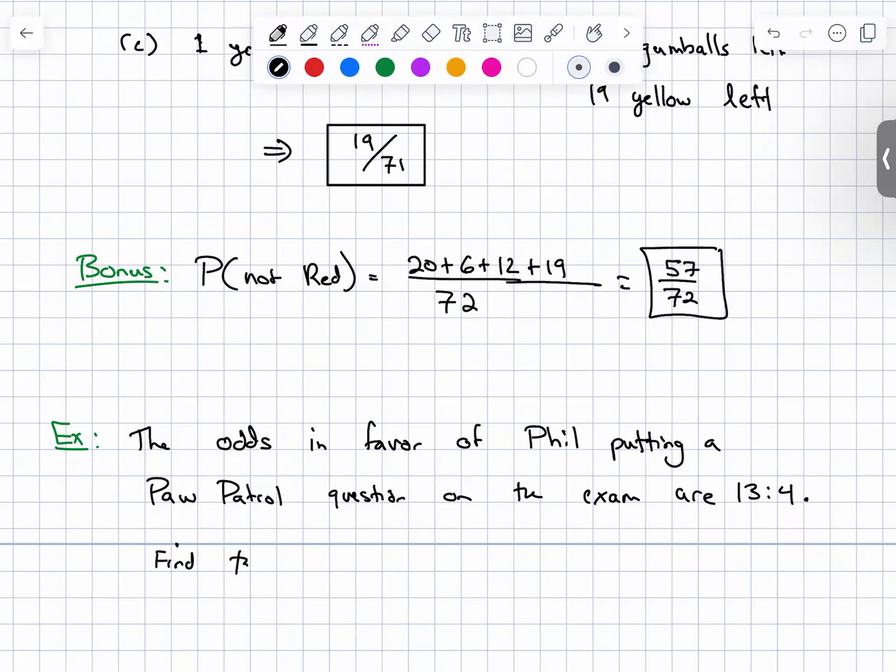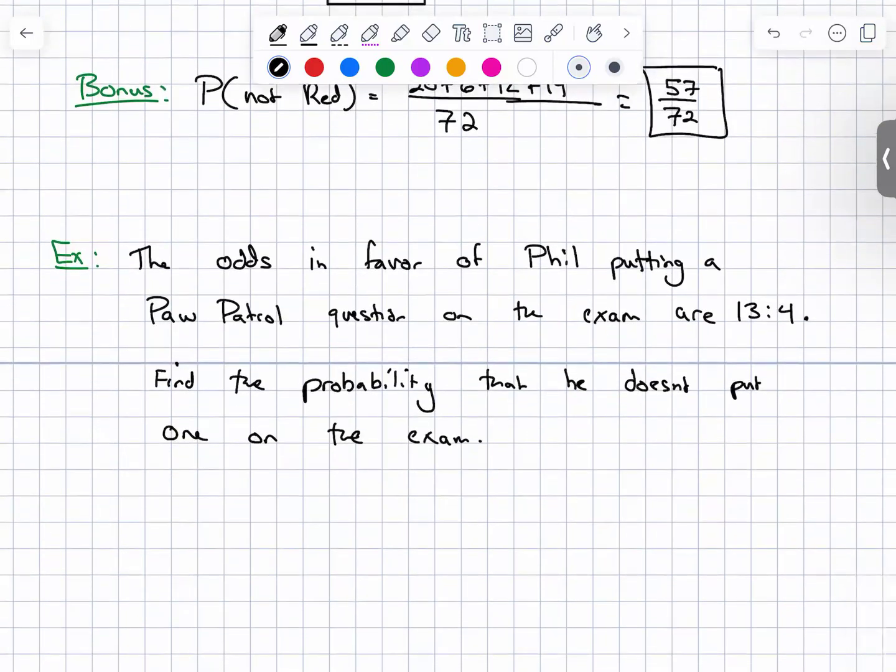Find the probability that he doesn't put one on. So we really need to parse through the information here because this is a very big deductional problem. The odds in favor of Phil putting a Paw Patrol question on the exam are 13 to 4. Find the probability that he doesn't put one on there.